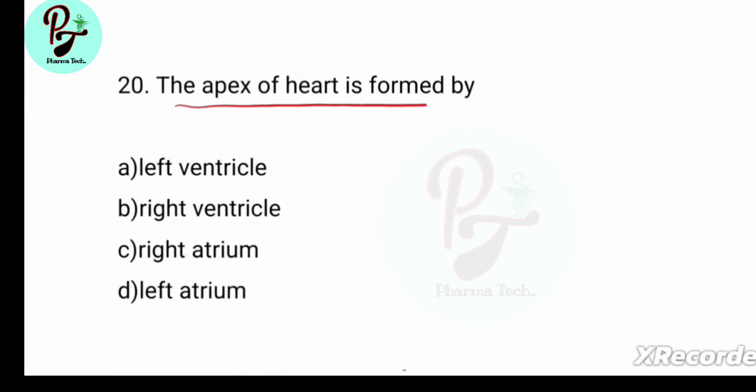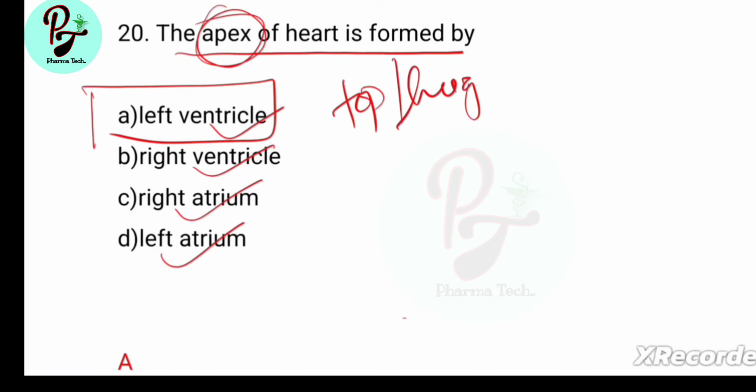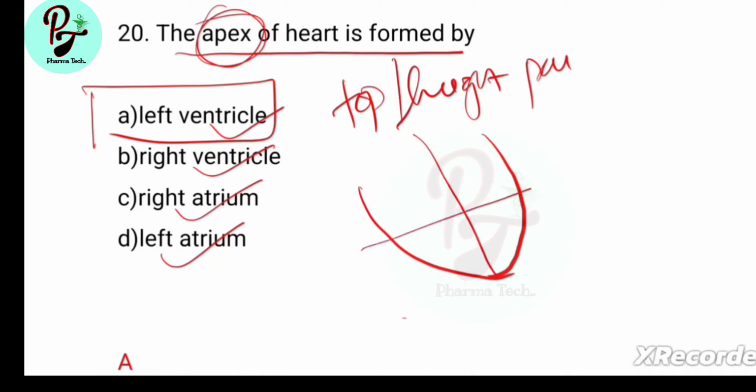The apex of heart is formed by, options are left ventricle, right atrium, left atrium. Answer is A, left ventricle. Apex means top or highest part. If this is the heart, right atrium, right ventricle, left atrium, left ventricle, this is the highest part. This is the apex part of the heart.